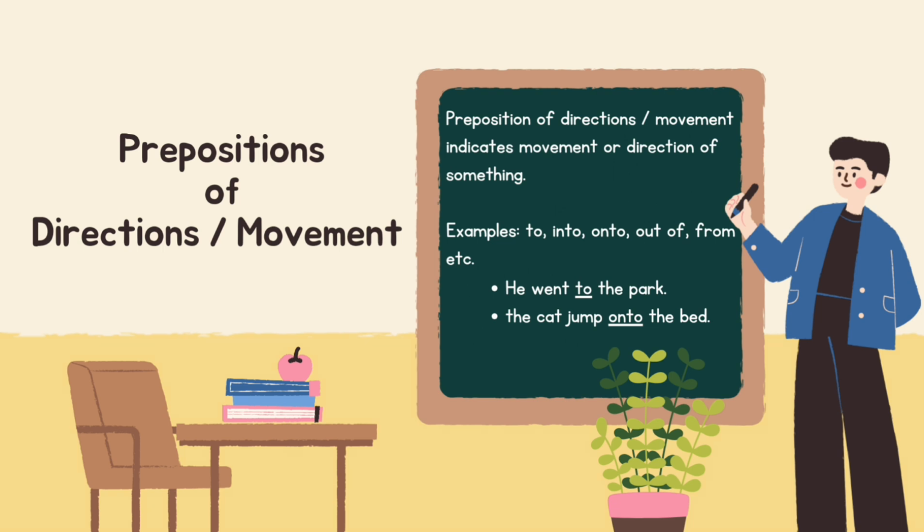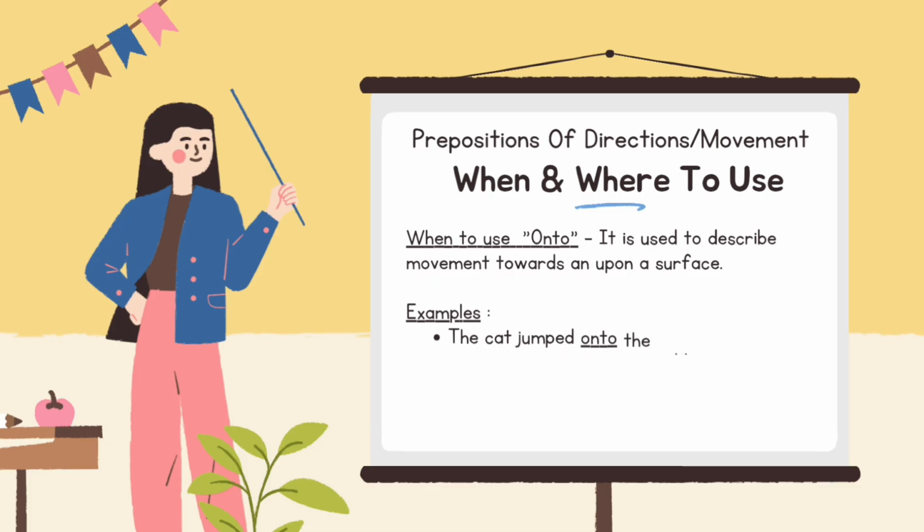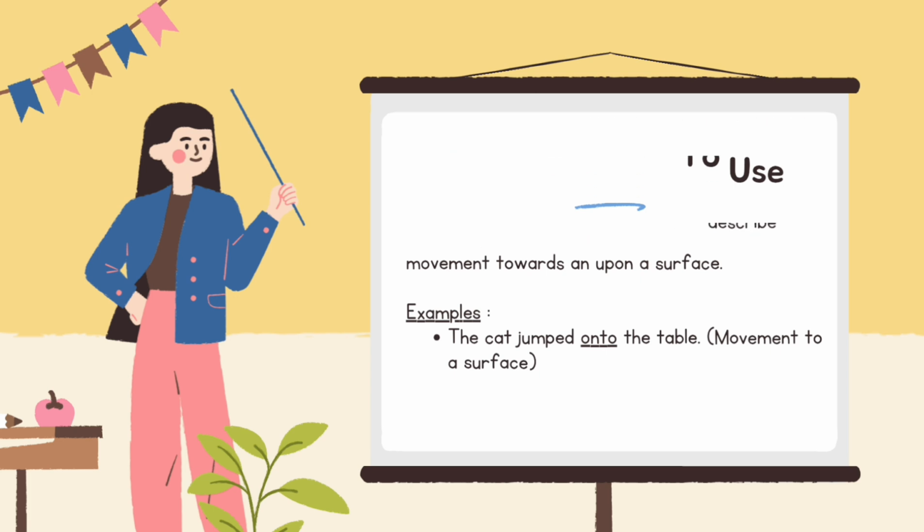He went to the park. The cat jumped onto the bed. Preposition of direction/movement: when and where to use onto. It is used to describe movement towards and upon a surface. Example: the cat jumped onto the table.